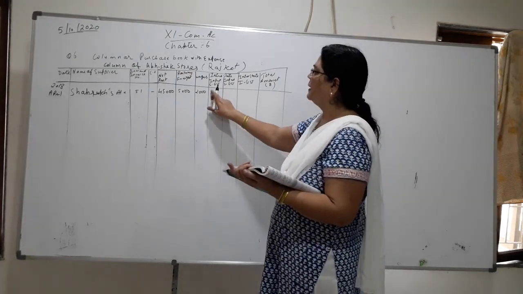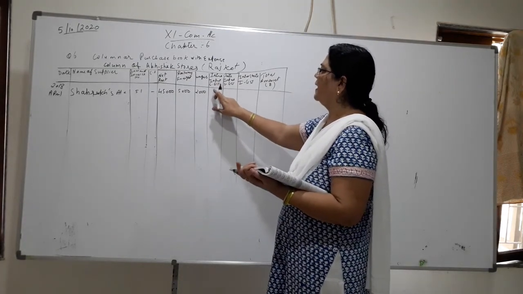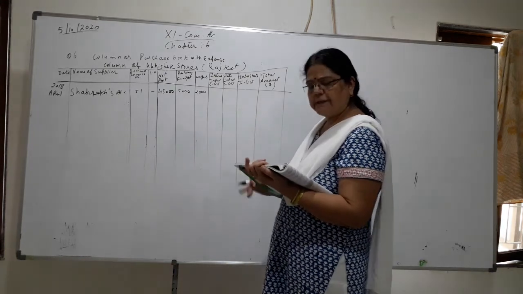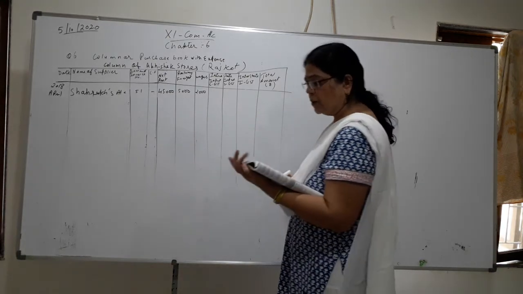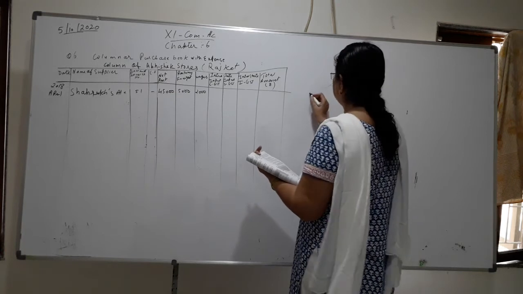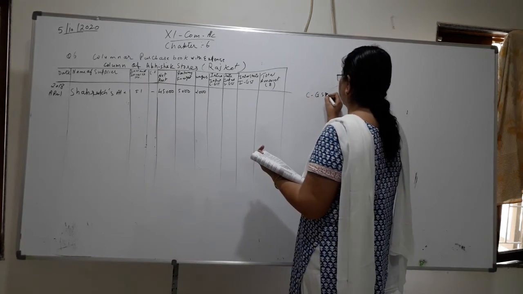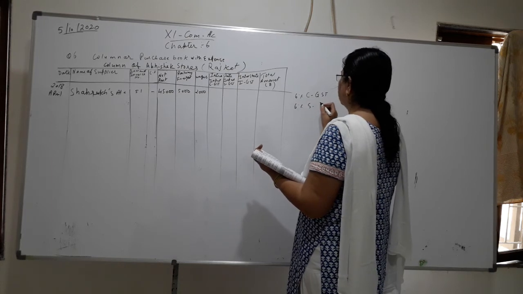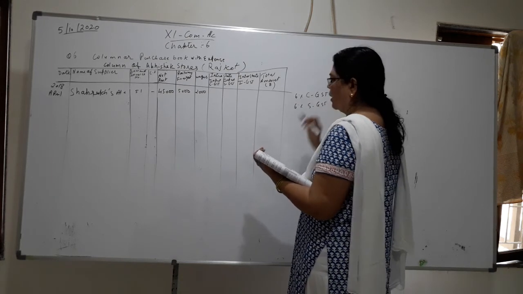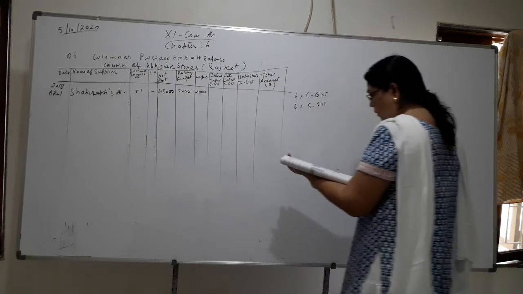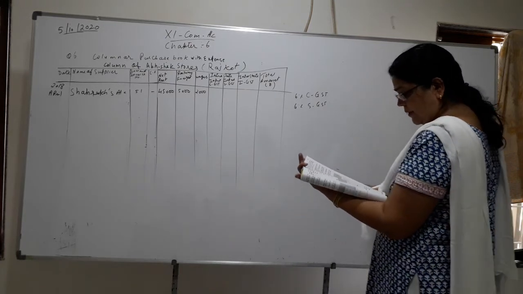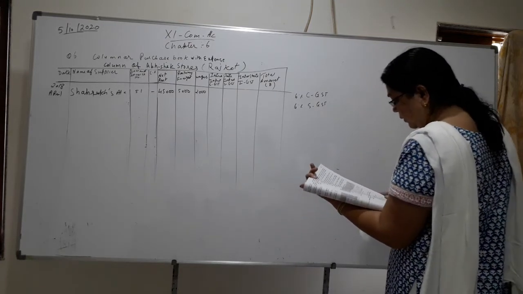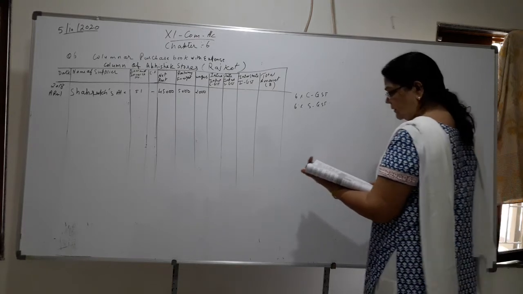And in Gujarat, it means we have to give CGST, that is central GST, and state GST. And it is said to apply 12% total. So how much will CGST be? 6%. And SGST 6%. Both are the same amount. And now on which amount are we going to calculate this? We are going to work it out on the total amount. Let us see, 6%.